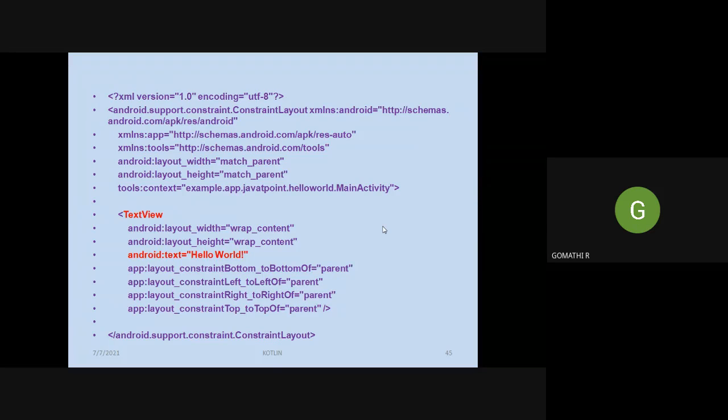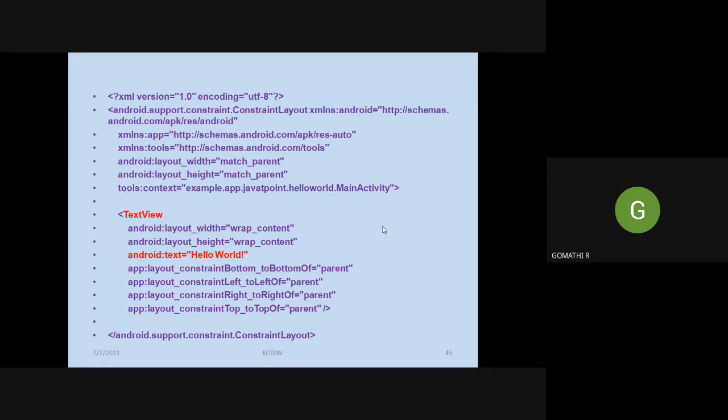For example, in this code, you can see a text view, that is a text. We are going to just display a text in your application. Whenever you open the application, a particular text is displayed. That is the app we are going to design for now. So we have included a text view control into your empty template.